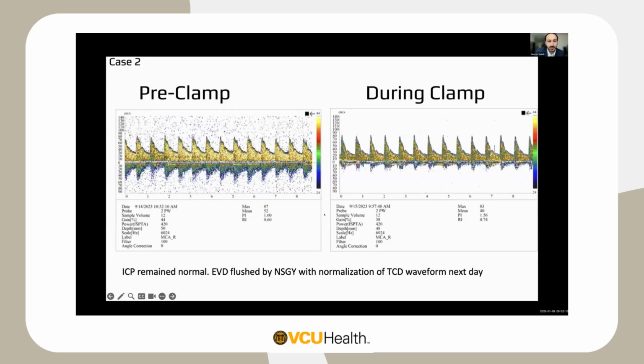Clinically, pretty similar. The ICPs were normal during this time. Neurosurgery ended up flushing the EVD. The waveform normalized the following day. And subsequently, the patient still unfortunately needed a VP shunt 11 days later.